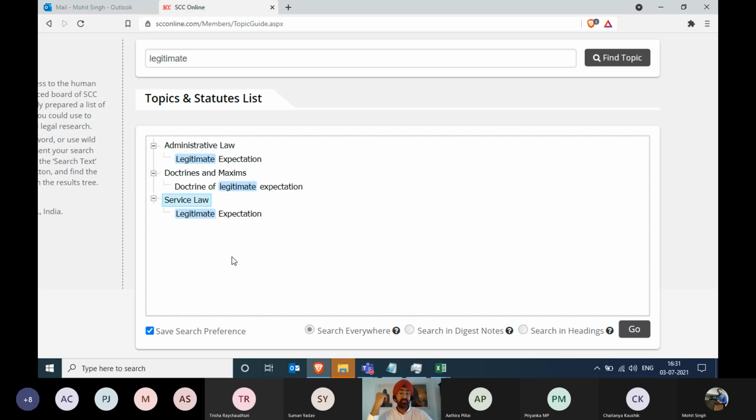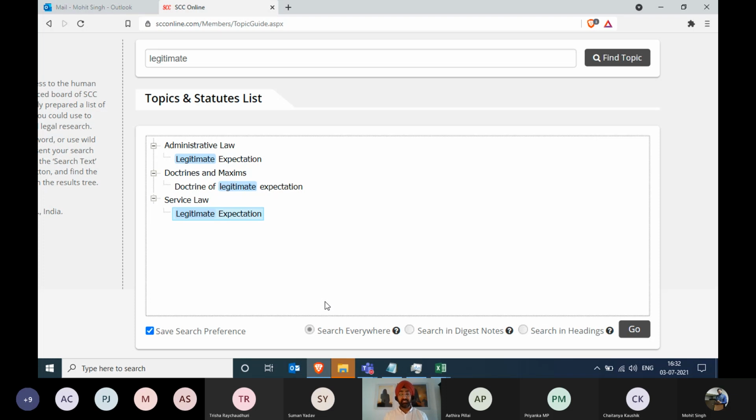So legitimate expectation is coming under administrative law, it's coming under service law. Now maybe in SCC legitimate expectation comes under service law, and maybe in AIR it comes under administrative law. So we're giving you both the hierarchical structures for your reference. But what is more important is if I click on any of these 2 entries and try to do a search, it'll give me the similar result. So till here, you have this bifurcation of topic and subtopics, but then once you do a search, it will give you results from anywhere and everywhere, wherever this word is occurring.